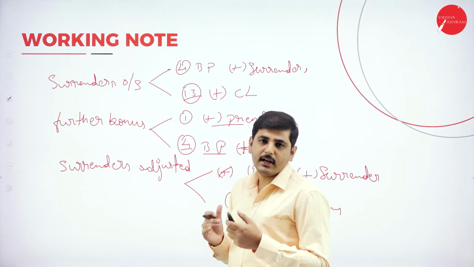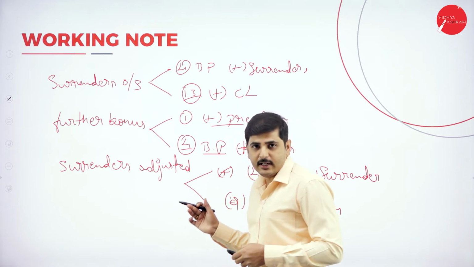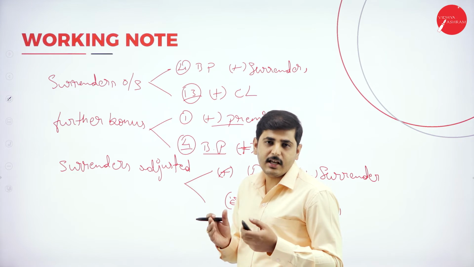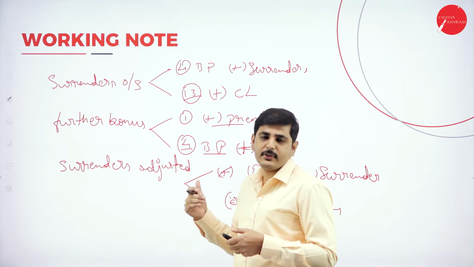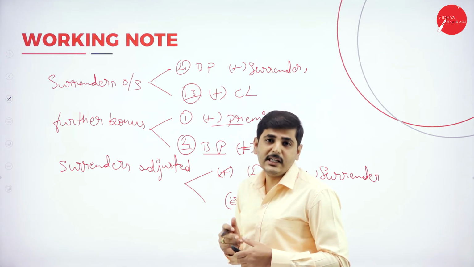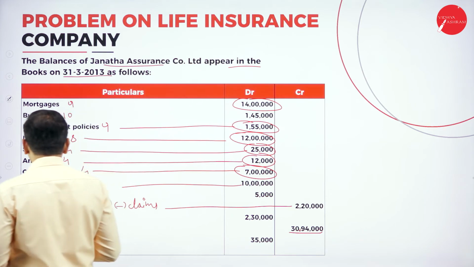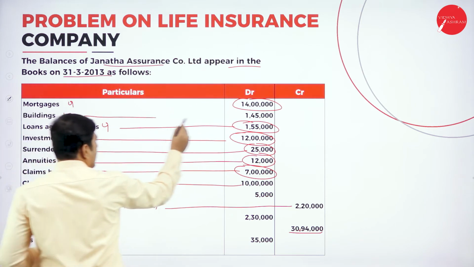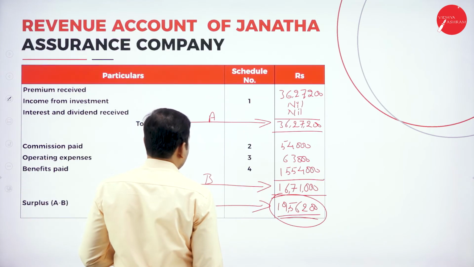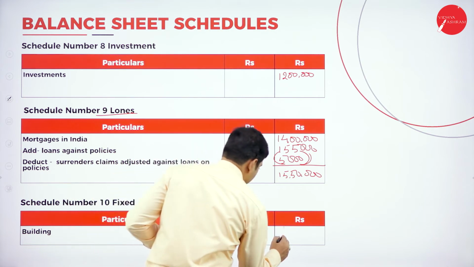Even though the ultimate amount in the balance sheet will not change, we should consider it as an investment in case of house property. In a life insurance company, there is no need to have a house property. If it is having a house property, that is an investment. So if we have any fixed assets or any building, we have building here, it is 1,45,000. We have only one item, so we can directly write 1,45,000.